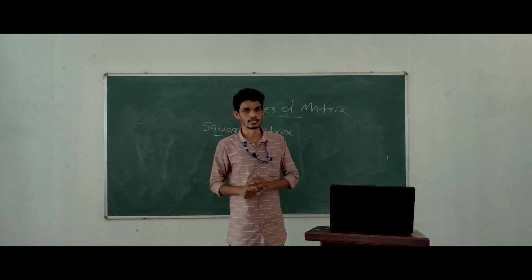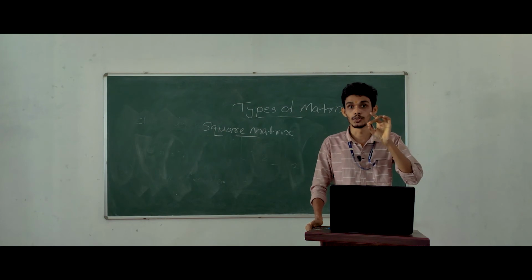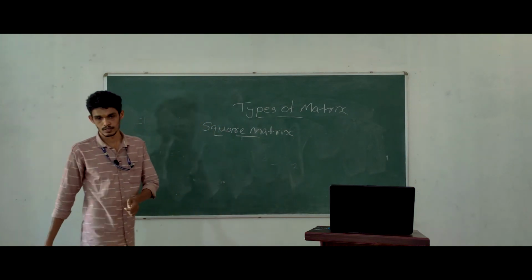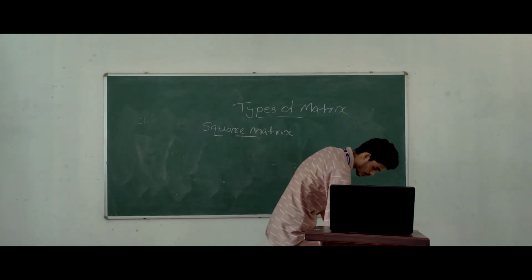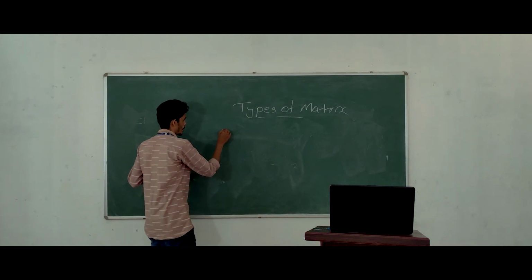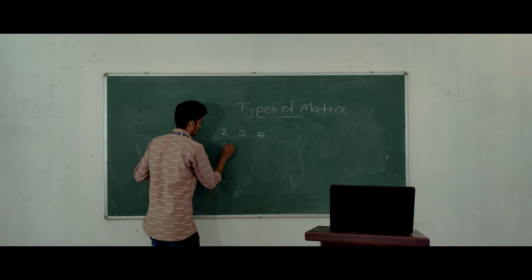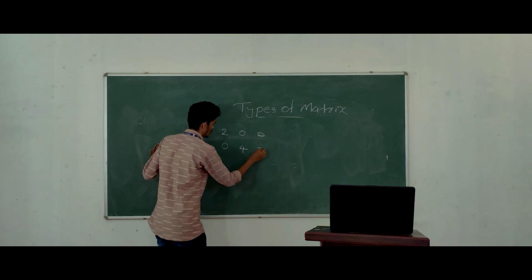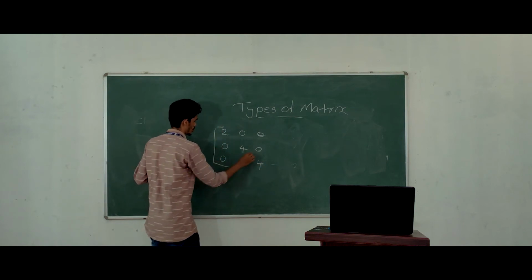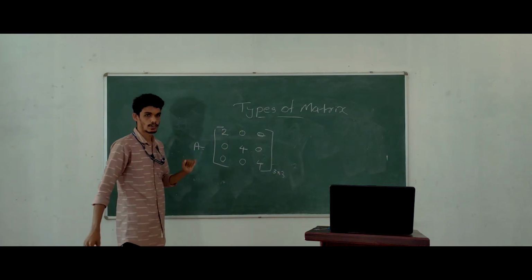The positions of the diagonal elements are A11, A22, A33. Here, this is one matrix.